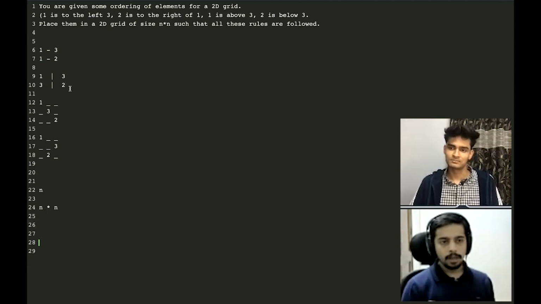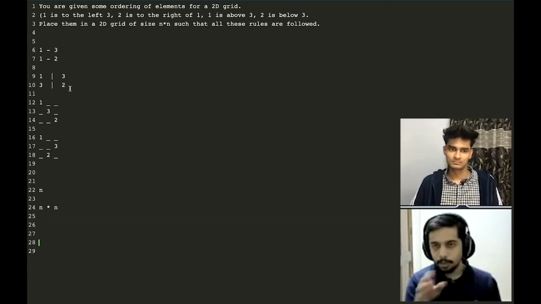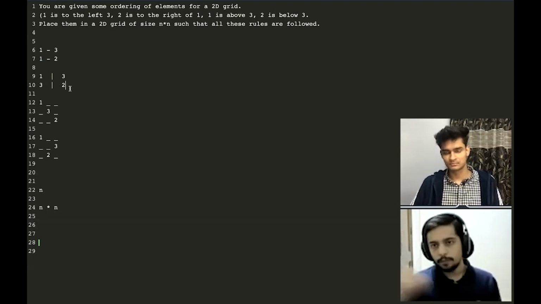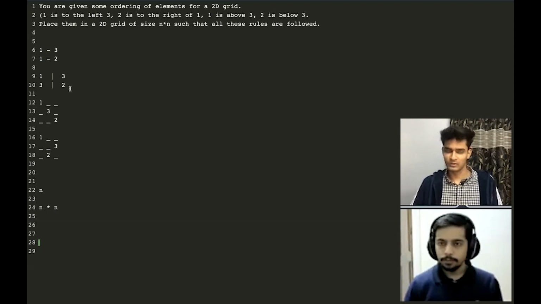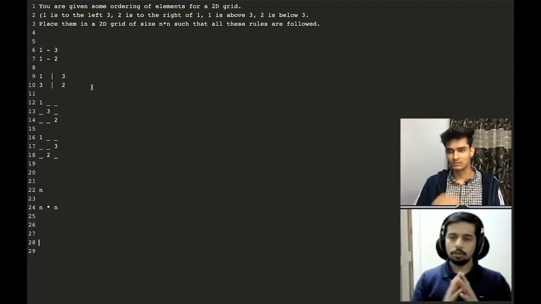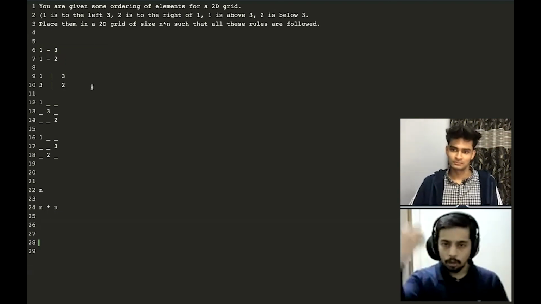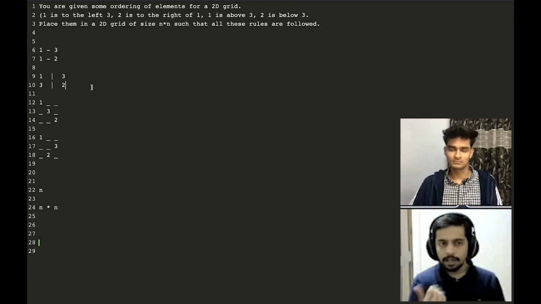All right. So the graph that I'm talking about, I'll just make a note for all these n numbers. And for the left rules, whenever there is a number u to the left of v, there will be a directed edge from node u to node v. So basically, for now, you are skipping the vertical ordering and just focusing on the horizontal. I'm focusing on the left to right ordering for now. We'll think about the vertical ones later, but currently I'm trying to find out a left to right ordering.